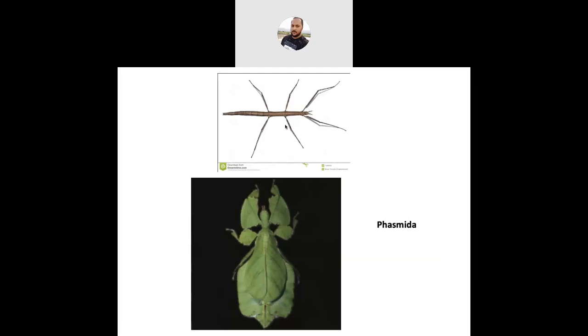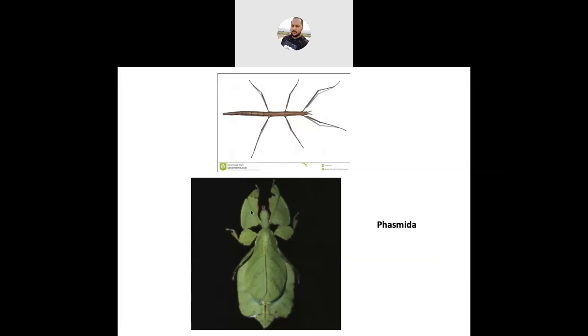Femur and tibia, in the case of leaf insect, see, in the leaf insect they show leaf-like or lamellate expansion in their tibia and femur.